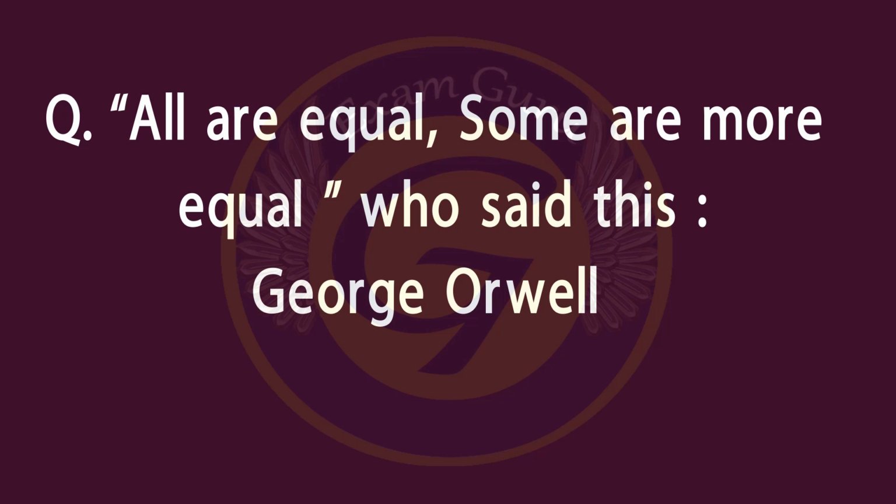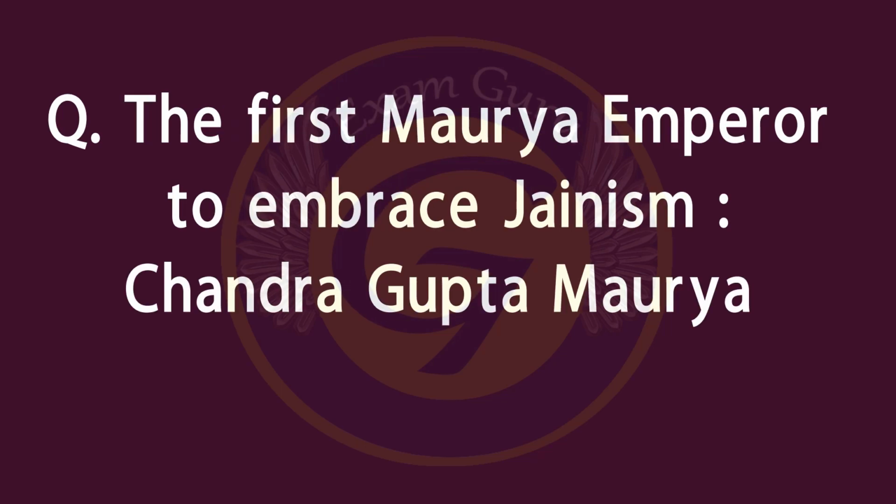All are equal, some are more equal. Who said this? George Orwell. The first Maurya emperor to embrace Jainism.